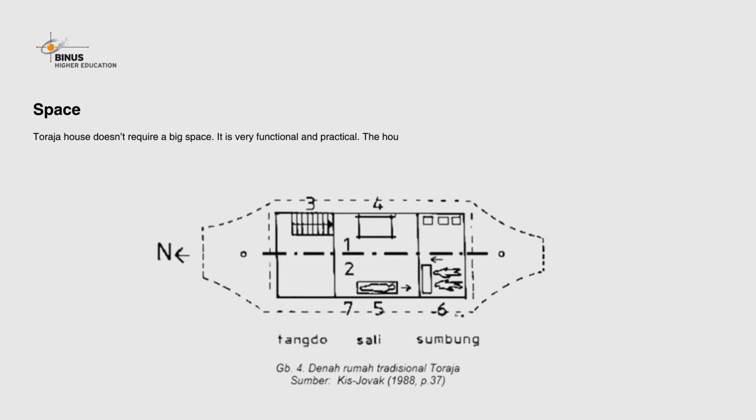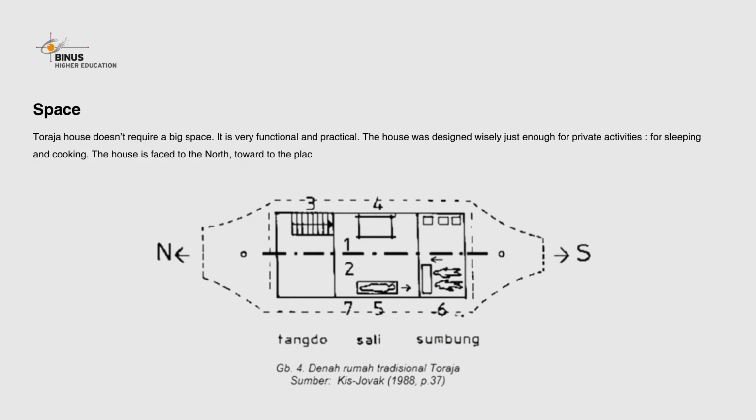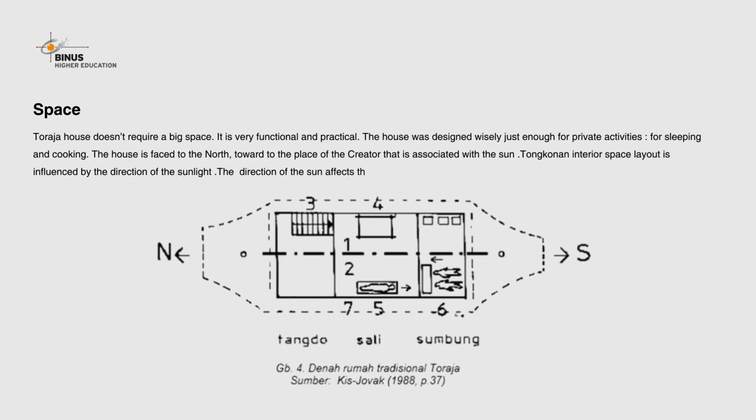Toraja house doesn't require a big space. It is very functional and practical. The house was designed wisely, just enough for private activities such as sleeping and cooking. The house faces north, toward the place of the Creator that is associated with the sun. Tongkonan interior space layout is influenced by the direction of the sunlight. The direction of the sun affects the arrangements of the interior space as Tangdo, Sali, and Sumbung.